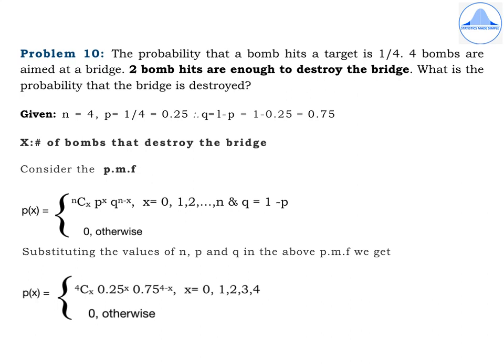Now write the general format of the PMF, and in this substitute the values of n, p and q, and the PMF will now result in p of x equal to 4cx 0.25 to the power x 0.75 to the power 4 minus x, where x takes the values 0, 1, 2, 3, 4, 0 otherwise.